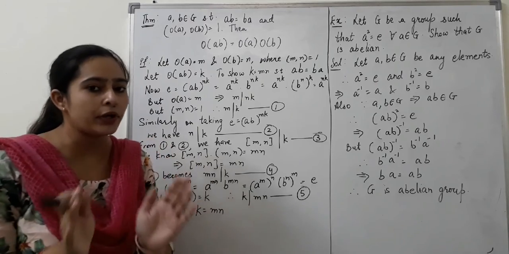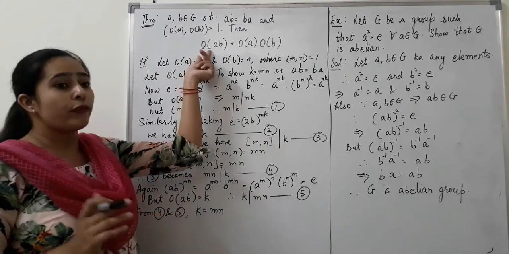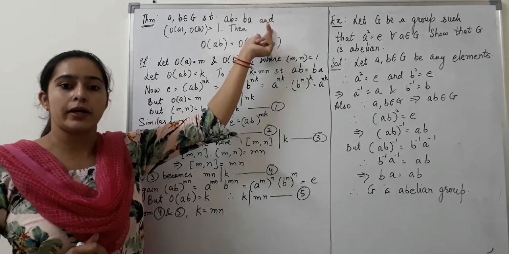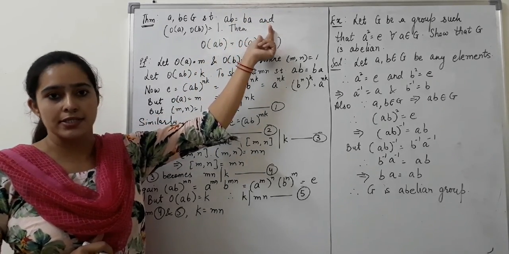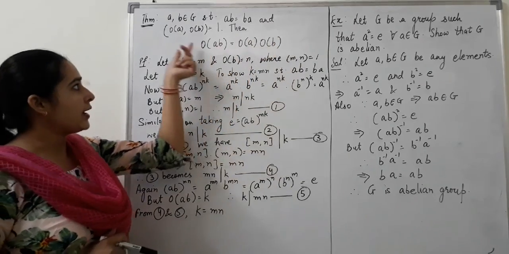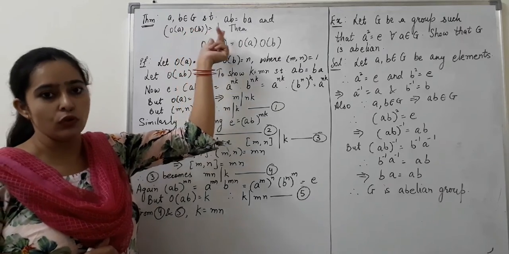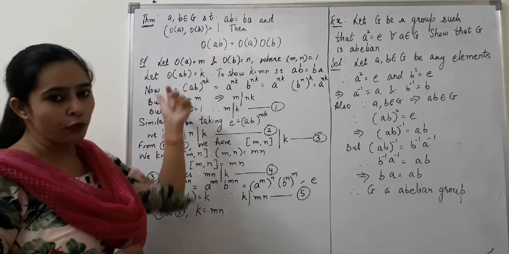That means we can separate out that order when we know that ab is equal to ba, that means multiplication of these two elements is commutative, and GCD of order of a and order of b is equal to 1. Now let's see the proof.